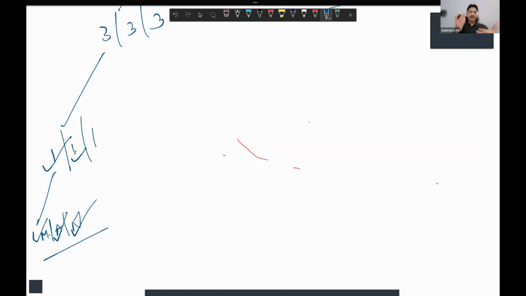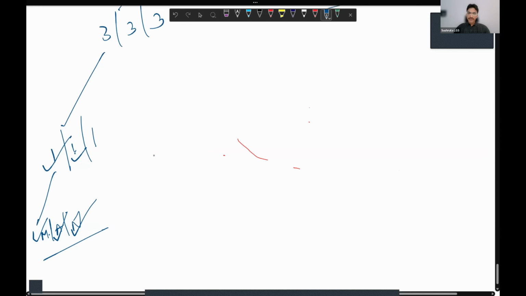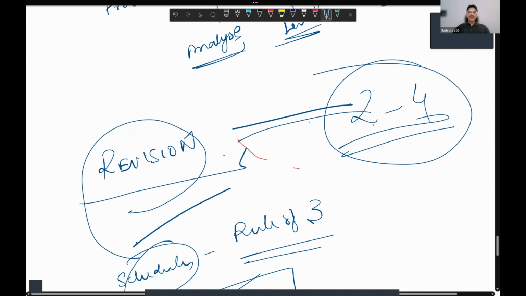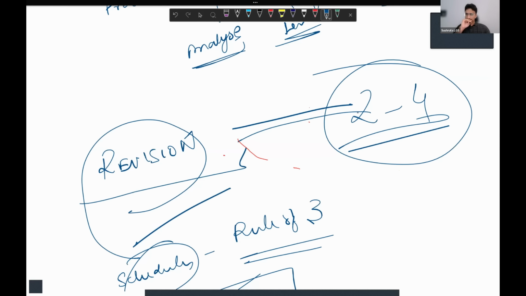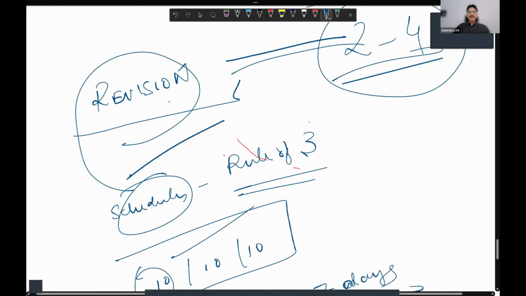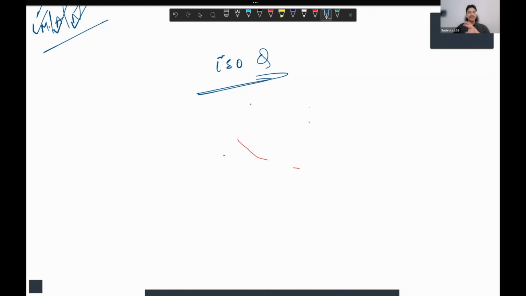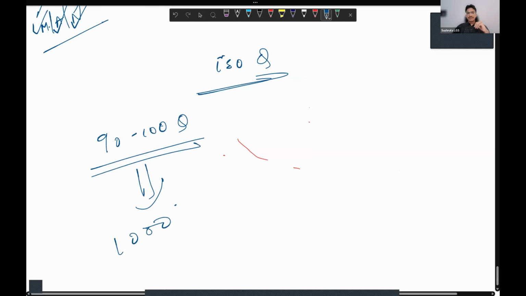And if you complete before time, obviously you will be able to complete faster. So that is how you should plan your revision, so that you are able to do it 2 to 4 times. And to do this revision, you will need to start from day one for preparation of your material. And trust me, out of the 150 questions, which was the next point, if you want to come in the top 10, top 100, top 1000, remember that out of the 150, 90 to 100 questions are such that if you are able to do them properly, you will get in the thousands.